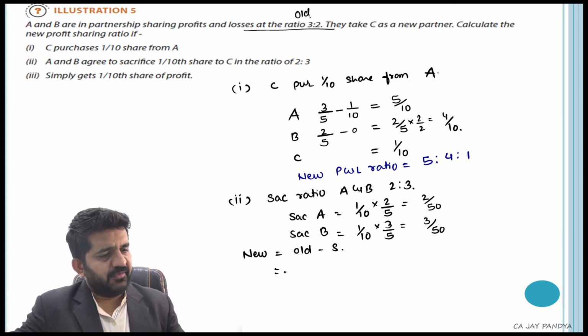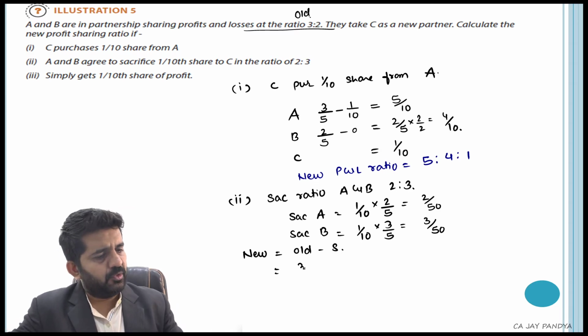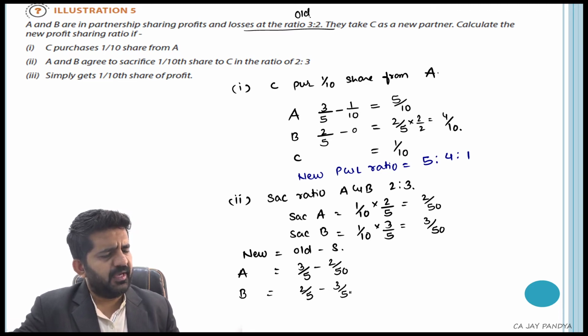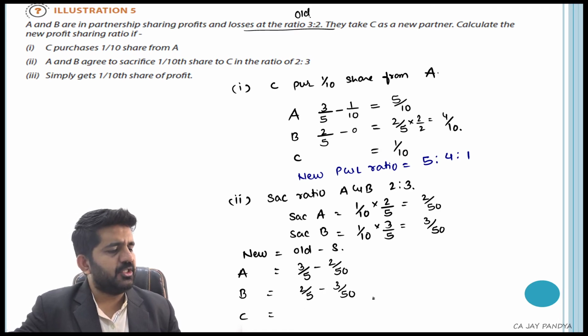So what is the old ratio for Mr. A? It was 3/5 minus sacrifice 2/50. B was 2/5, sacrifice is 3/50, and C's share will be nothing but 1/10.